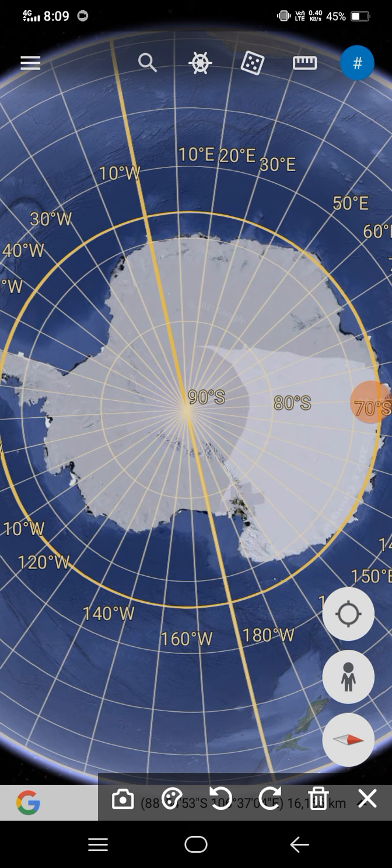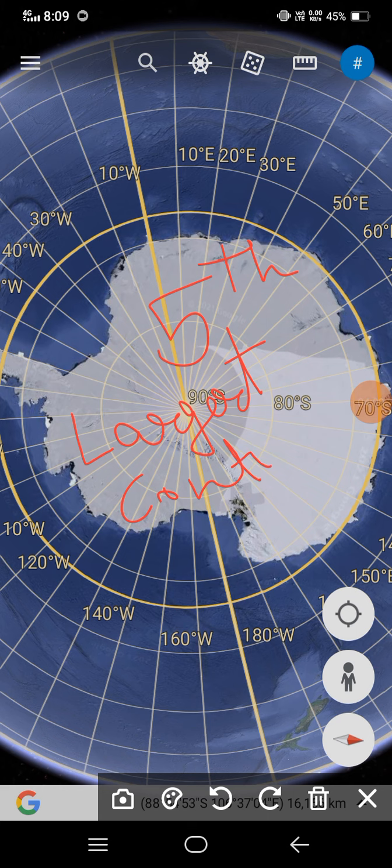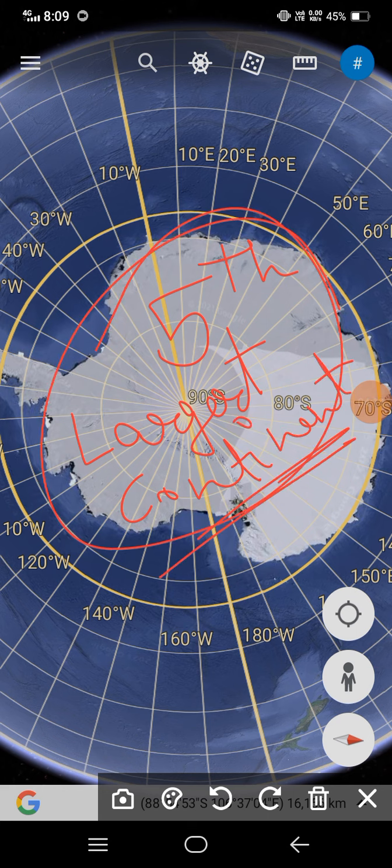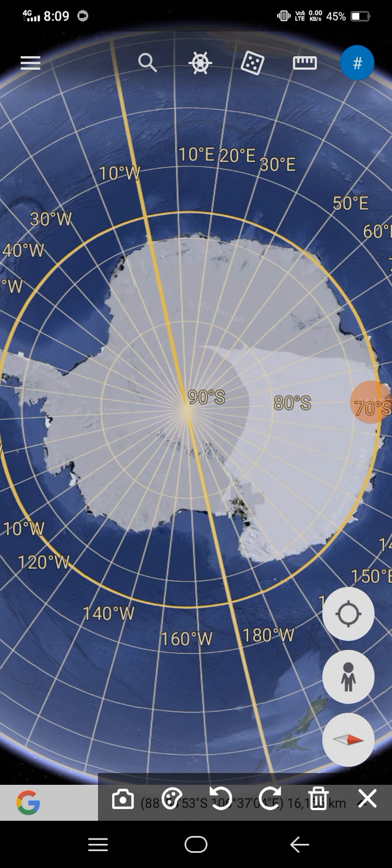Now we are going to learn about extent. Antarctica is the 5th largest continent in the world.